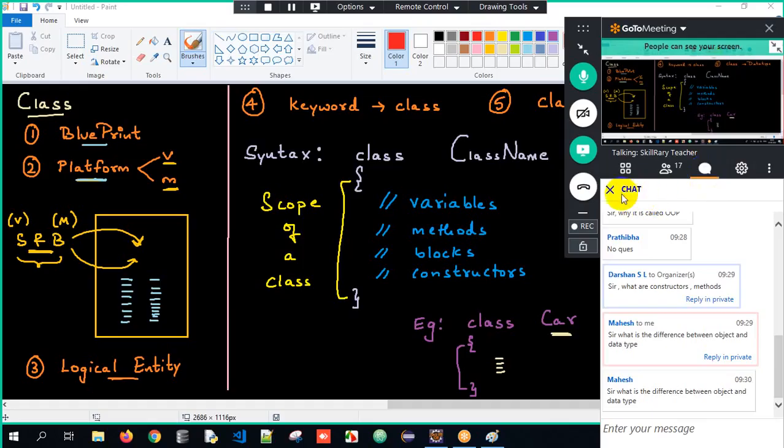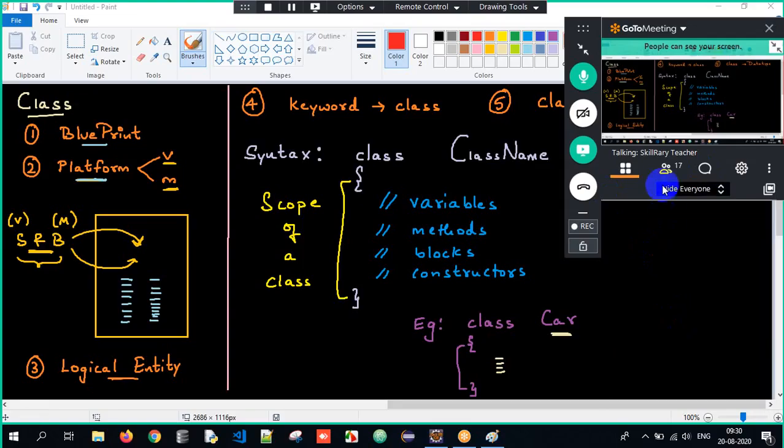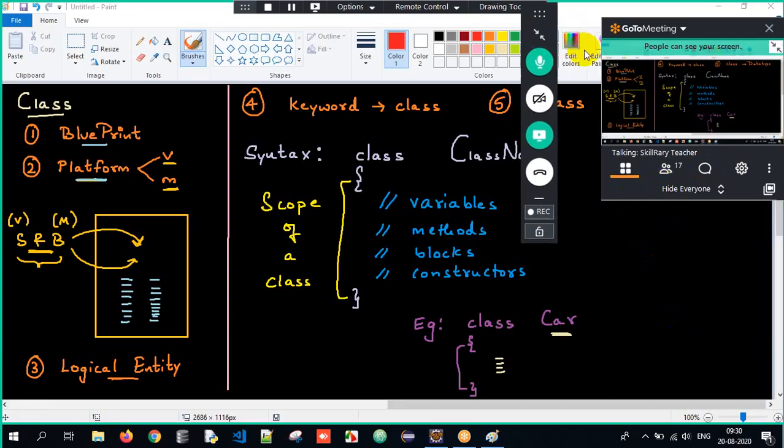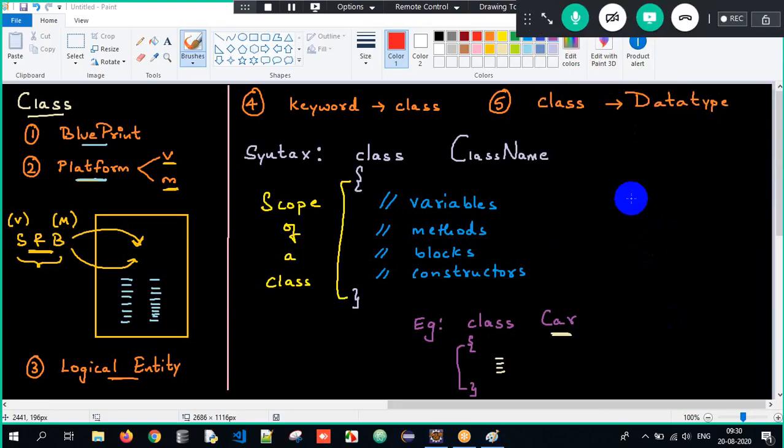Okay, so object is different, data type is different. I'll talk about that as well in detail, because it is something like a non-primitive data type. So we will talk about it in detail here. Don't worry about it.